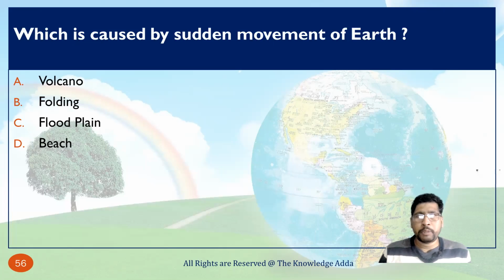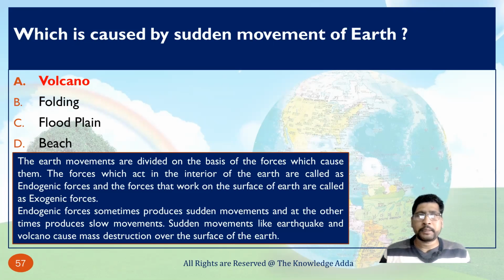Volcano is basically caused by sudden movement of the earth. The earth movements are divided on the basis of the force which causes them. The forces which act in the interior of the earth are called endogenic forces, and the forces that work on the surface of the earth are called exogenic forces. Endogenic forces sometimes produce sudden movement, at other times slow movement. Sudden movements like earthquakes and volcanoes cause mass destruction over the surface of the earth.